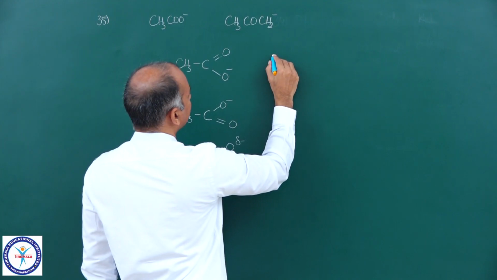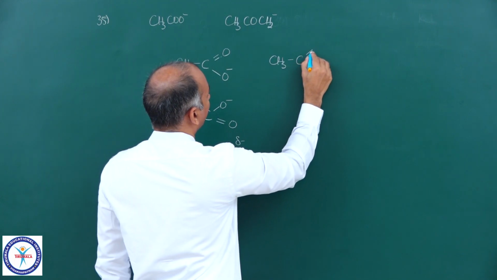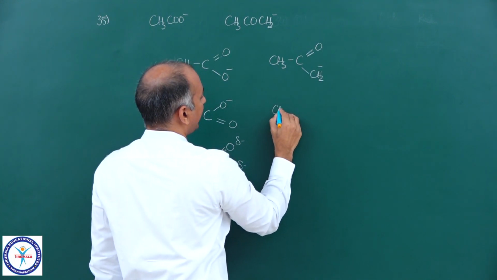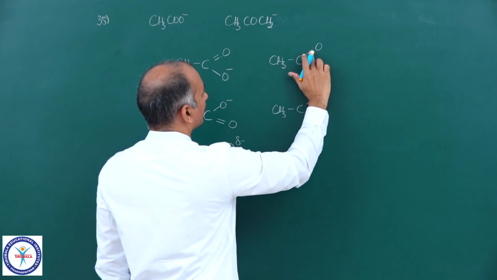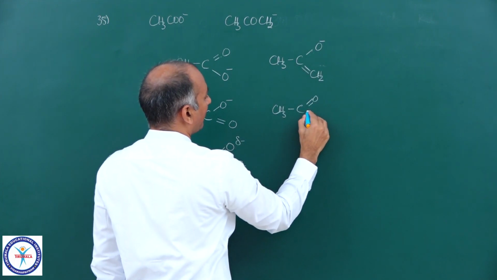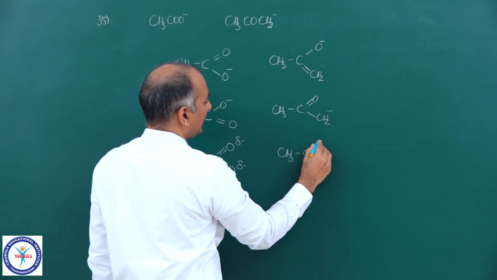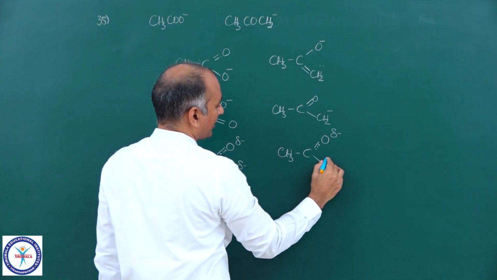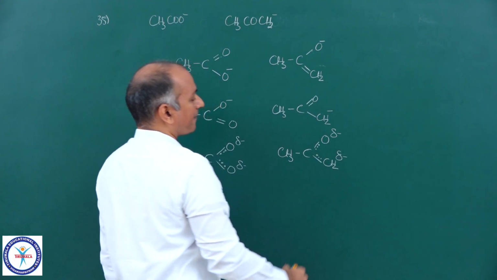Now if you come to this case, then CH3 C double bond O CH2 minus, and its resonating structure is CH3 C O minus here, and here double bond CH2 minus. And if you see the hybrid, then it is CH3 C O partial negative, partial bonds, and CH2 partial bond, partial negative.